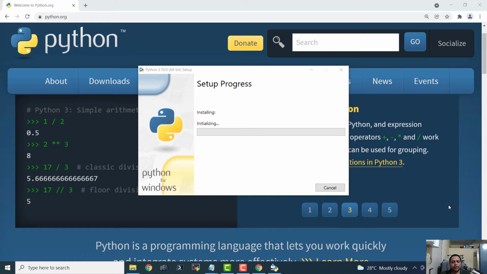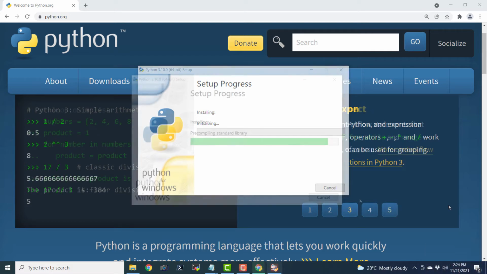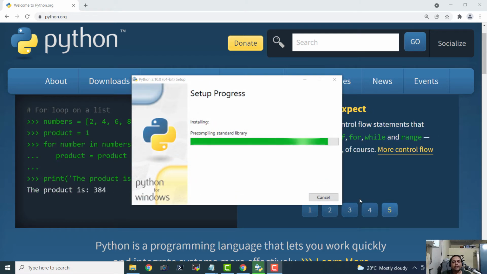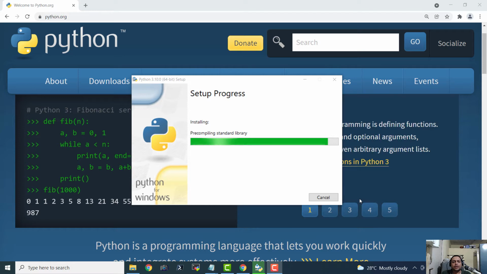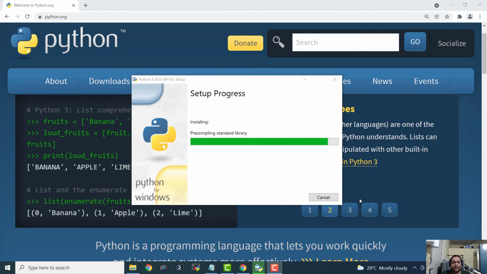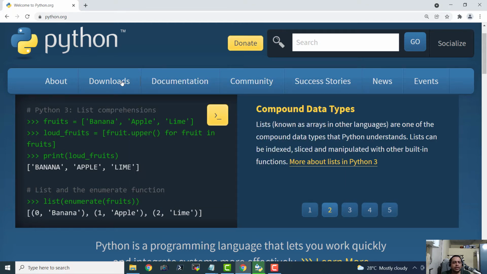I guess this Python setup is going to take quite a while, and I'm going to skip the part where we have to wait. After a painfully long wait, the installation wizard started copying the files to my computer. And while it installs Python 3 on this computer, we are going to explore the website.